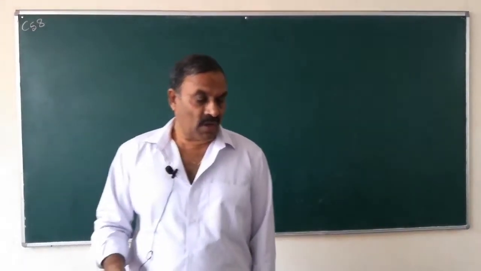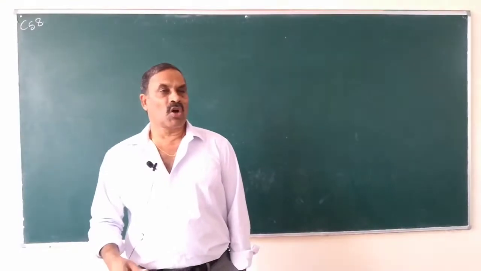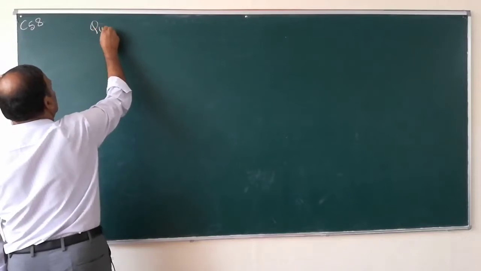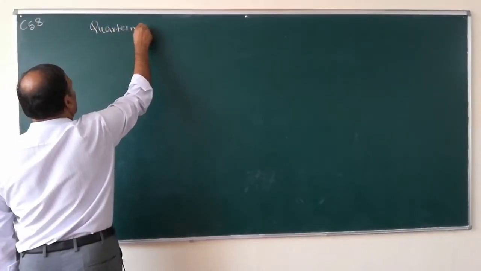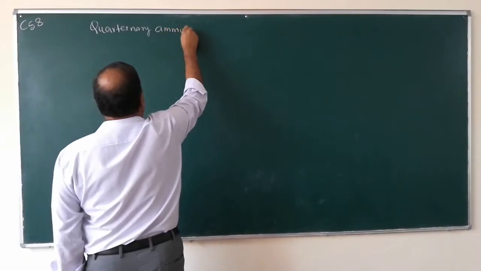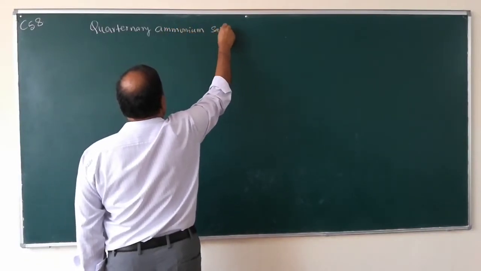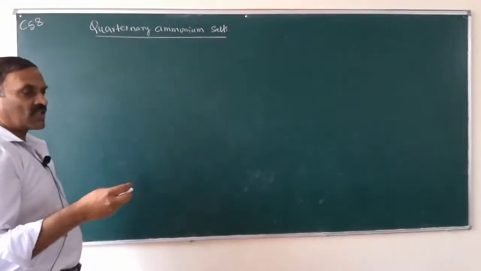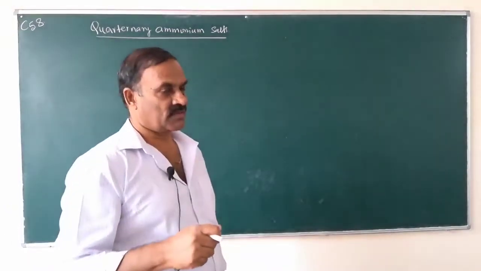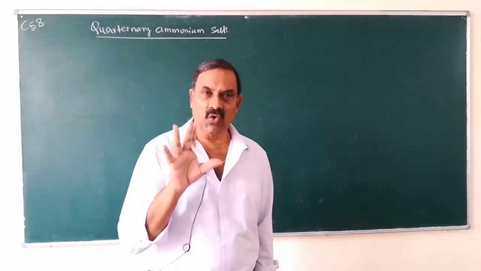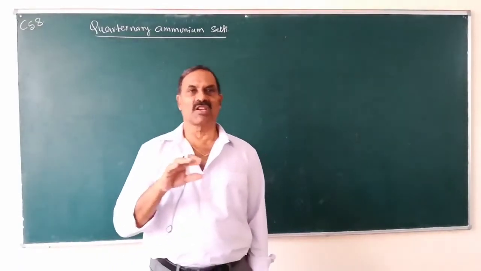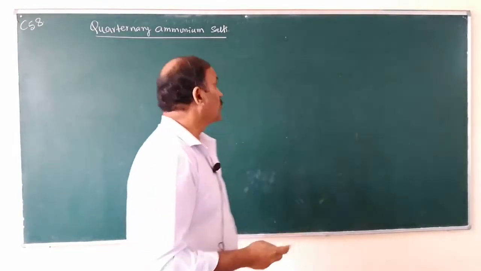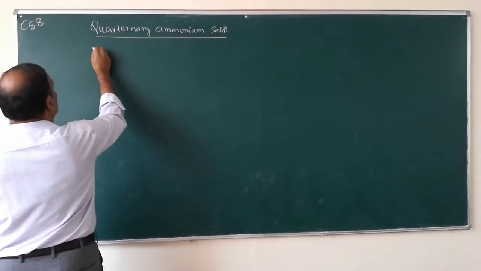So, now we come across the word quaternary ammonium salts. What are quaternary ammonium salts? Quaternary ammonium salts are the derivatives of ammonium salts. In ammonium there are 4 hydrogen atoms. If all these 4 hydrogen atoms are replaced by an alkyl or aryl group, we will get quaternary ammonium salts. What are quaternary ammonium salts?